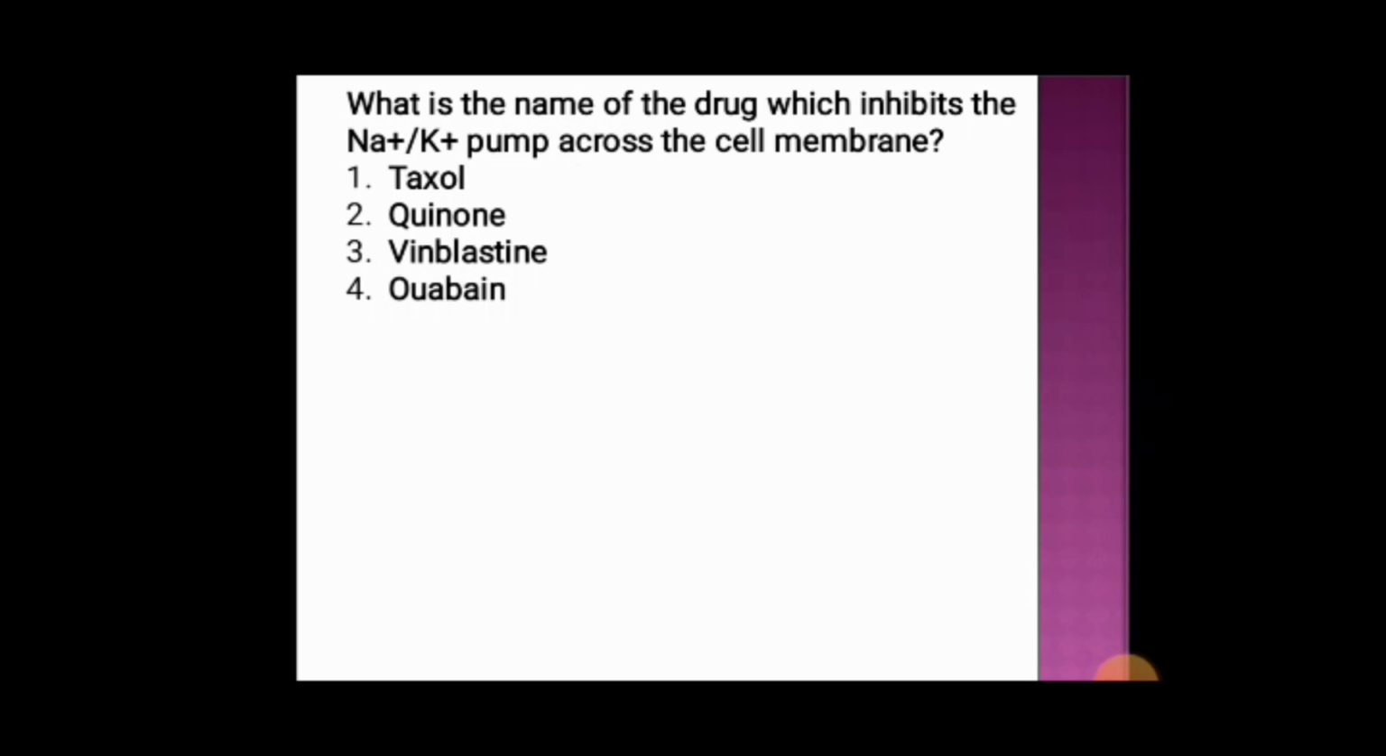Next question. What is the name of the drug which inhibits the sodium-potassium pump across the cell membrane? Option 1 Taxol, option 2 ouabain, option 3 vinblastine, and option 4 ouabain. And the correct answer is option 4, that is ouabain.